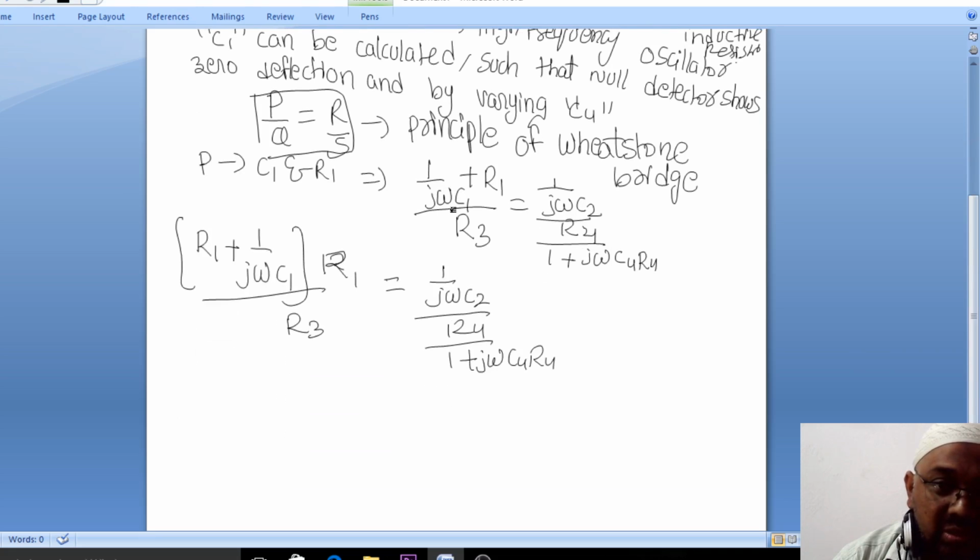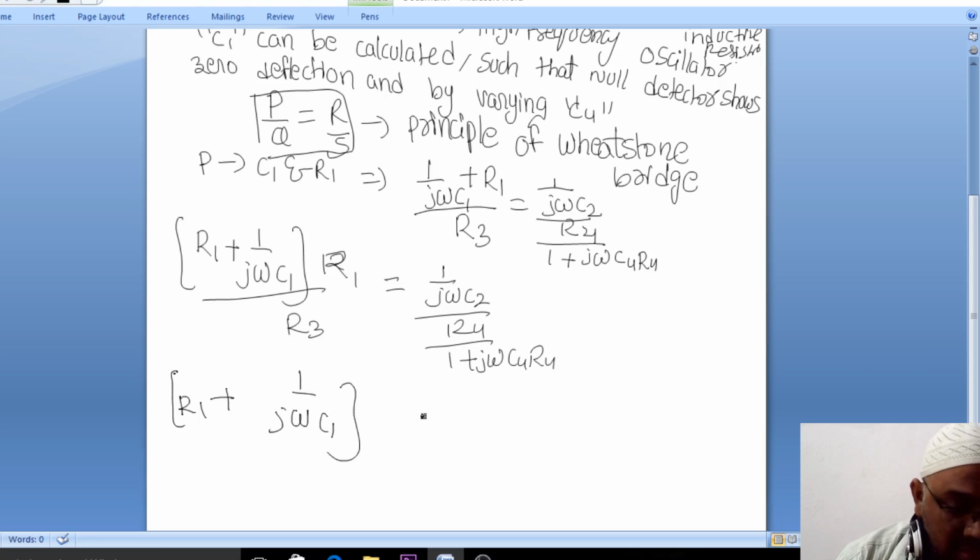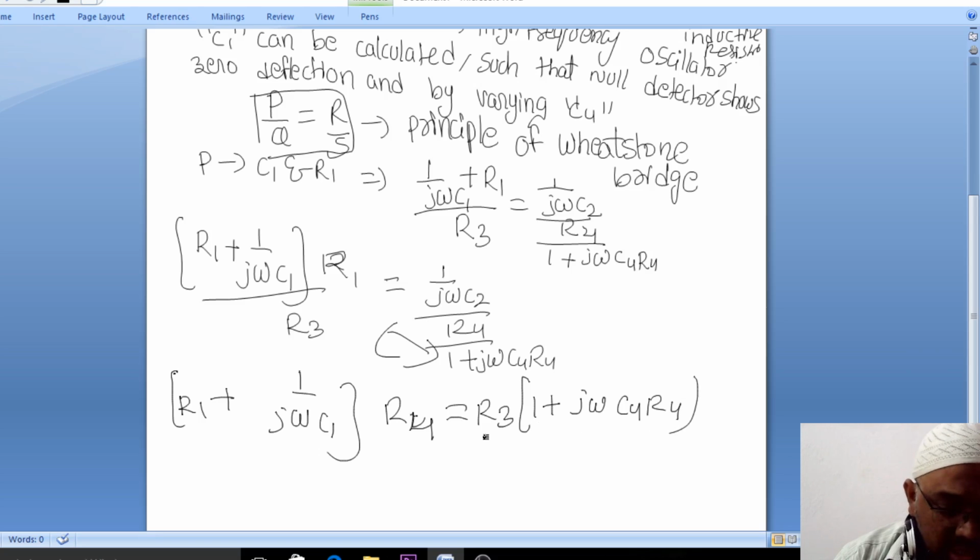Next, R1 plus 1 by jωC1 is equal to R3 into (1 plus jωC4R4) divided by jωC2, multiplying by R4.